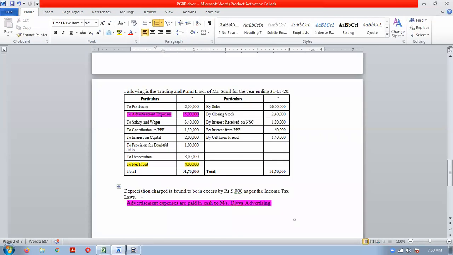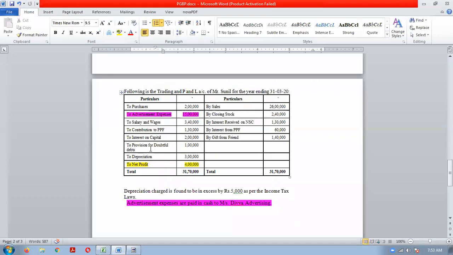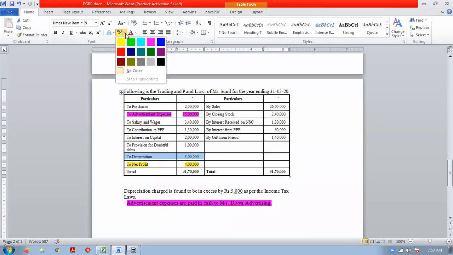Now one more thing is left, depreciation. We have added back depreciation, the depreciation which is debited to the profit and loss account.